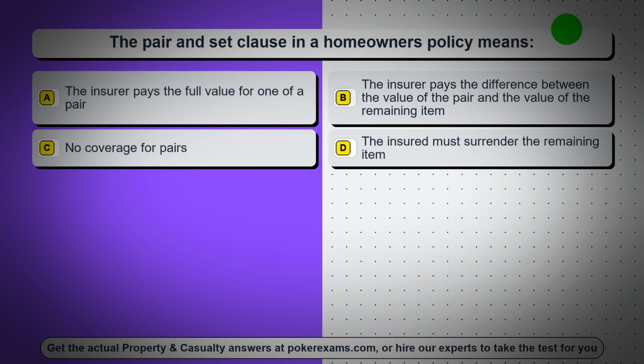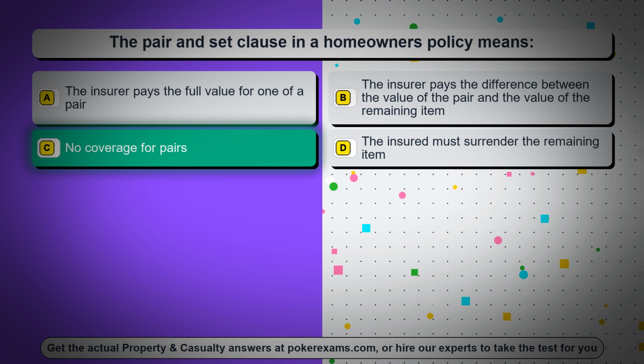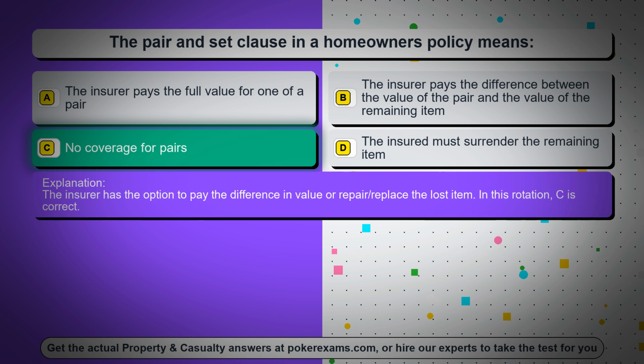Question 41. The pair and set clause in a homeowner's policy means option A, the insurer pays the full value for one of a pair. Option B, the insurer pays the difference between the value of the pair and the value of the remaining item. Option C, no coverage for pairs. Option D, the insured must surrender the remaining item. The correct answer is option C, no coverage for pairs. The insurer has the option to pay the difference in value or repair/replace the lost item. In this rotation, C is correct.